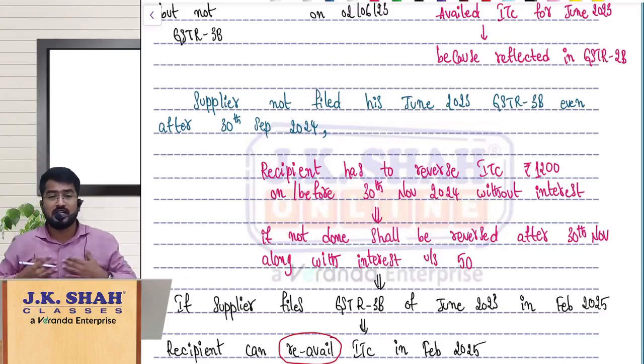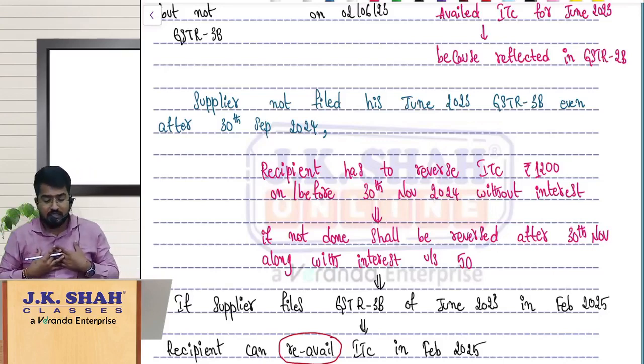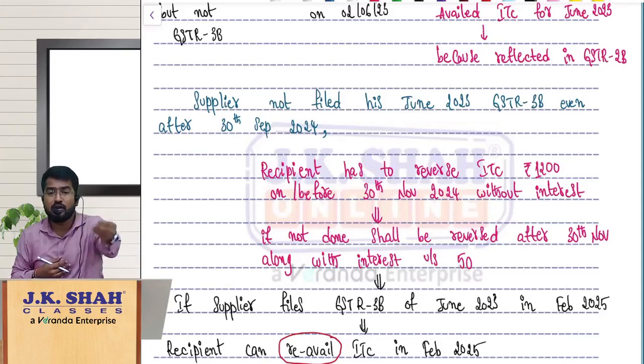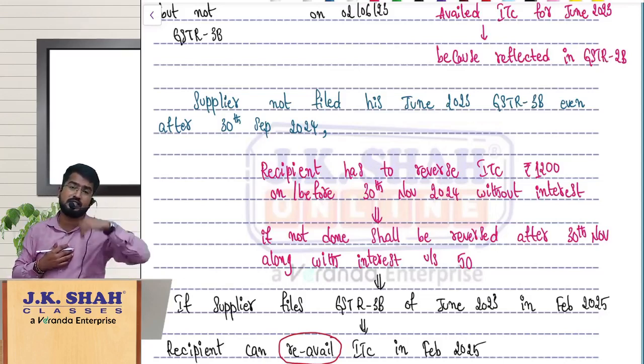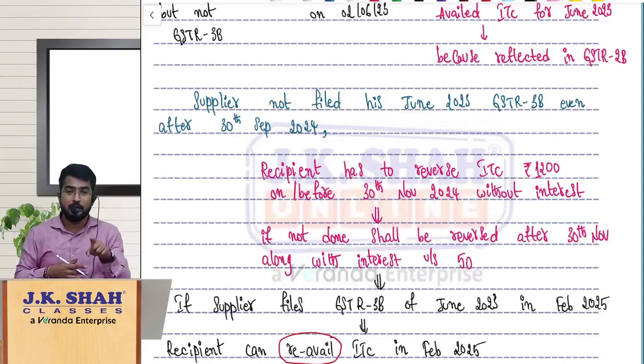That means my supplier not filing his June month GSTR 3B, government is asking me to reverse the ITC I have availed for that month from that supplier, because he filed GSTR 1 and I got it in 2B and happily I have availed ITC, but that fellow didn't file his GSTR 3B. So government is giving a deadline.